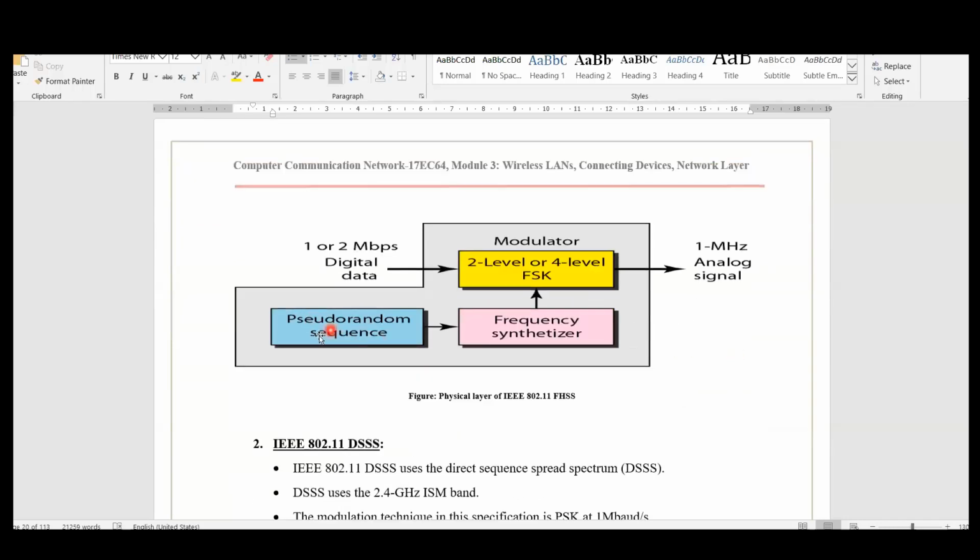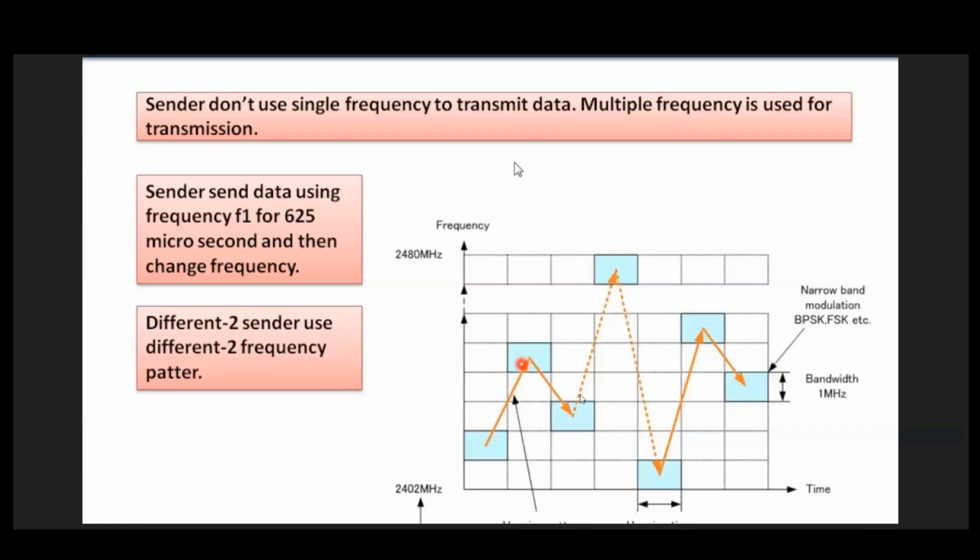What is this frequency? Pseudo random sequence. Pseudo random sequence means this will give which are all the frequencies we need to select. That means this is one of the patterns. This is one pattern, a random pattern. The pattern can also be like this. Start from here, then go to this frequency, then go to this, go to this. This is a random frequency.